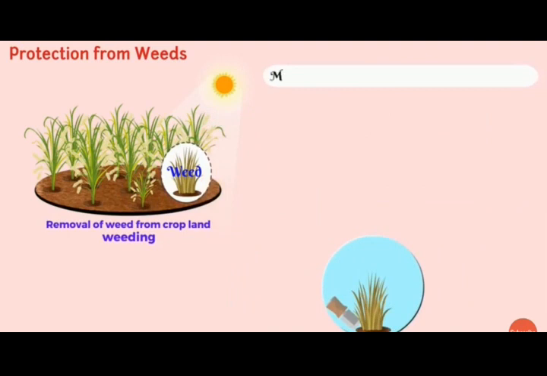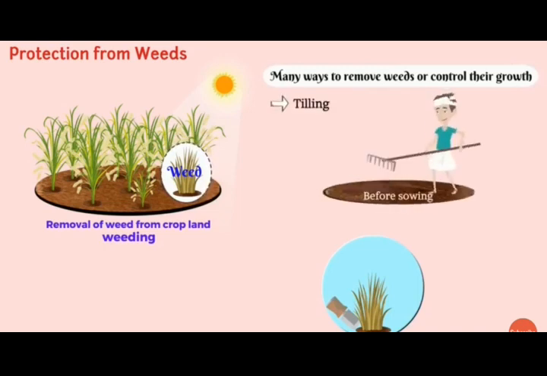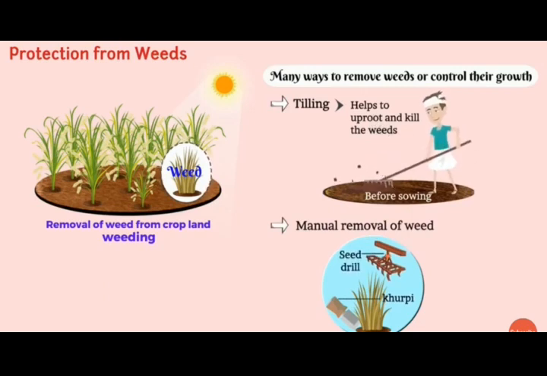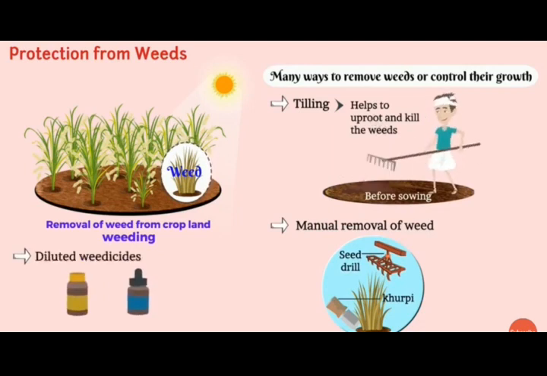Weeding can be done in various ways, or we can also control the growth of the weeds in various ways. First is tilling. Tilling can be done before sowing, which can help to uproot and kill the weeds. Another method is manual removal of the weeds with the help of a khurpi or seed drill. Also, we can use diluted weedicides, chemical substances which can be sprayed with the help of a sprayer.